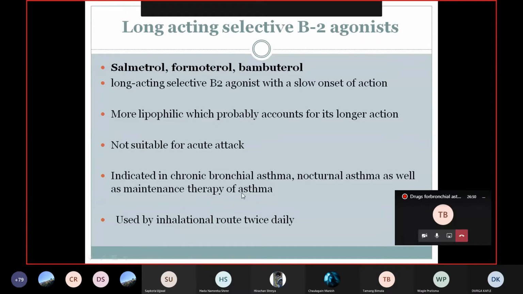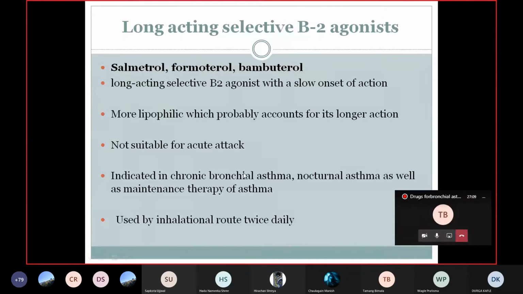As well as maintenance therapy of asthma. After the termination of the acute attack by the short-acting drugs, you can maintain the asthma by giving long-acting beta-2 agonist. These drugs are also used by the inhalation route. Duration of action varies, it is 12 to 24 hours. So you can give these drugs twice a day, whereas salbutamol and terbutaline, you have to give 6 hourly, frequently.